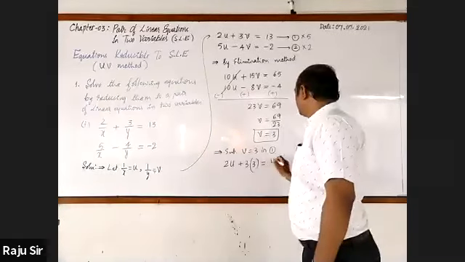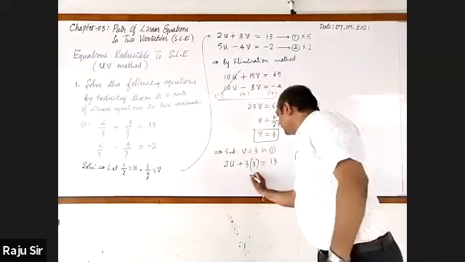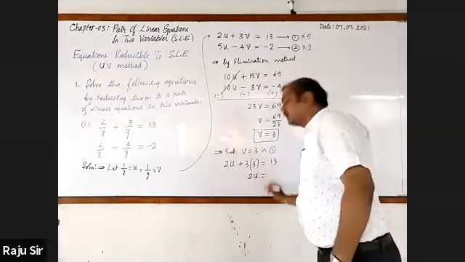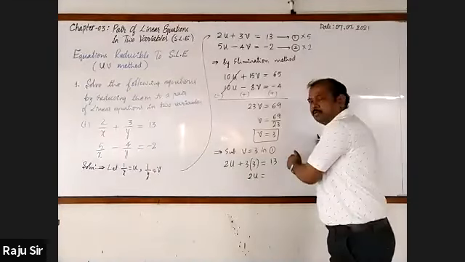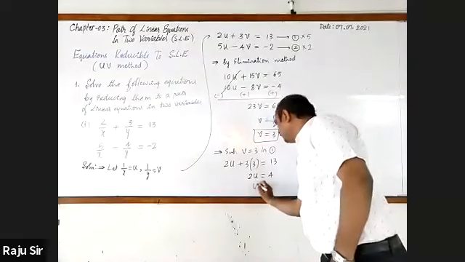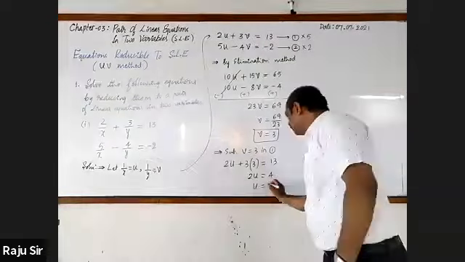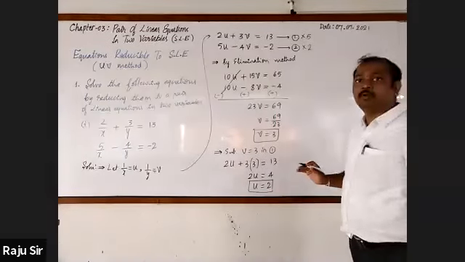This is equal to 13. 2u is equal to, observe, 3 threes are 9. Transfer that to the right hand side, minus 9. 13 minus 9 is 4. Then u is equal to 4 by 2, which is just 2. We got both u and v values.